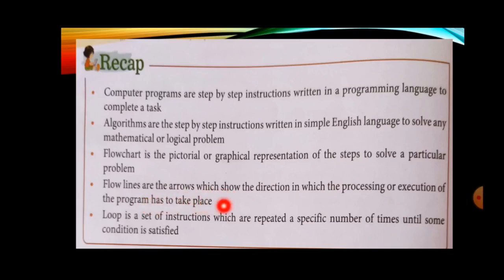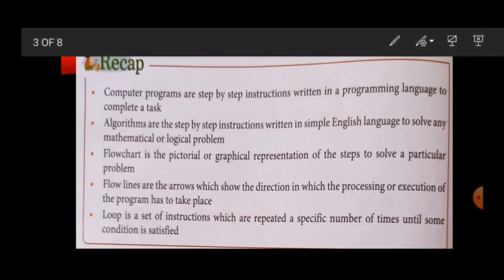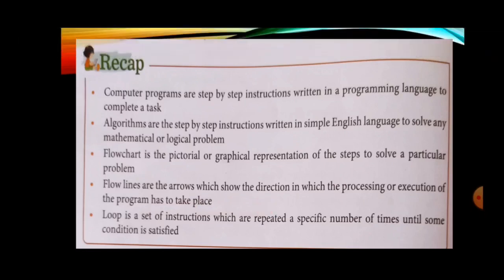A loop is a set of instructions which are repeated a specific number of times until some condition is satisfied. You know very well that a loop means when you perform some steps again and again until the condition is satisfied, which means until the condition is true. So this type of process is known as a loop.